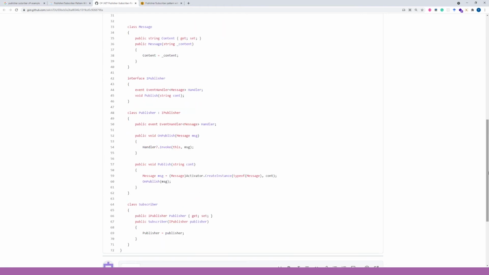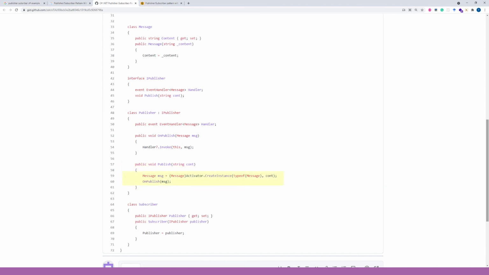Now we have the IPublisher interface. It means all publishers will need to contain an event handler and the Publish method. Now we have a class Publisher that implements the IPublisher interface. As you can see, it has a handler and implements the Publish method.